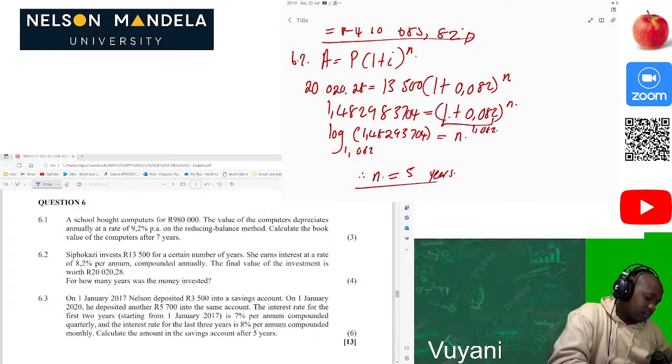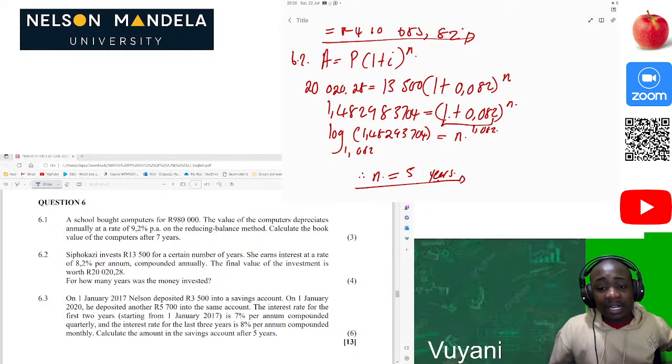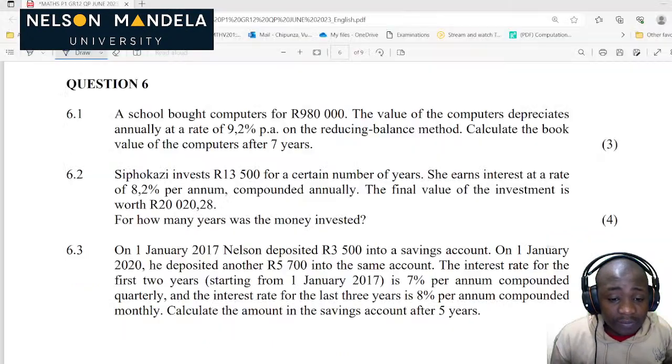Okay. Wow, this is grade 11 financial maths. It's so easy and straightforward. Let's do the last question.